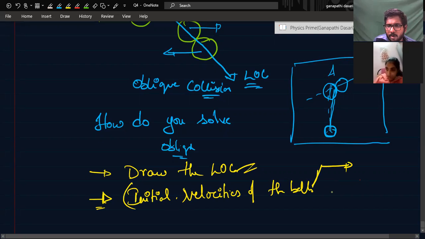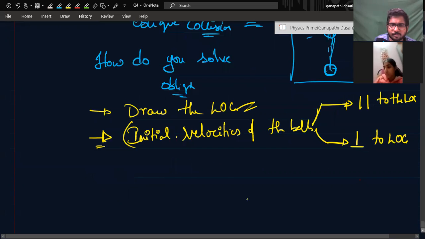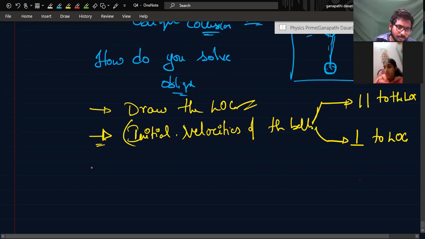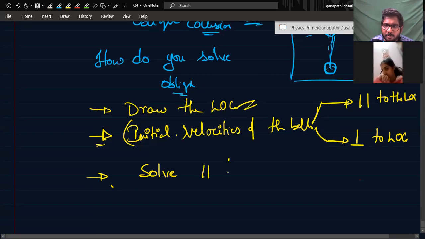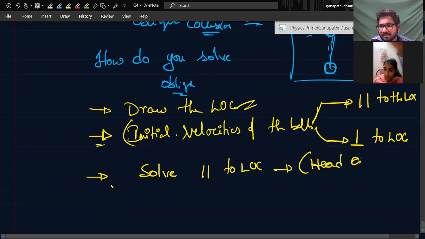Resolve these initial velocities in two ways: one parallel to the line of collision, and the other perpendicular to the line of collision. Third, solve parallel to the line of collision like in a head-on collision. You got it? How do you generally solve a head-on collision?